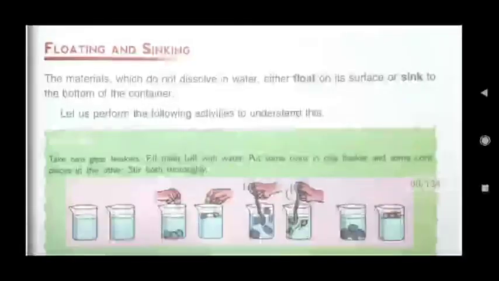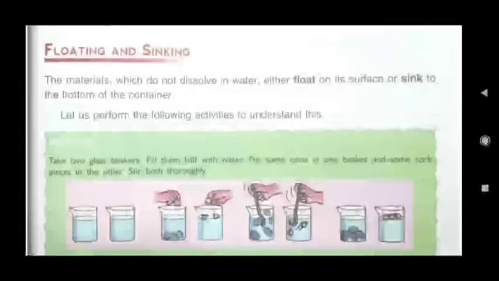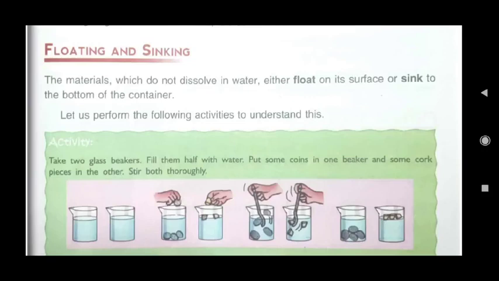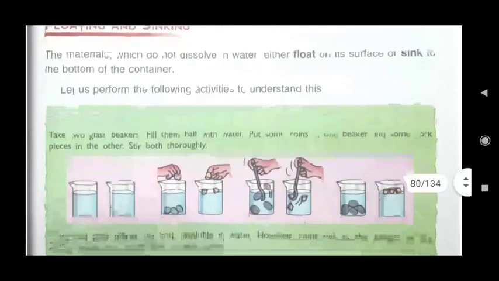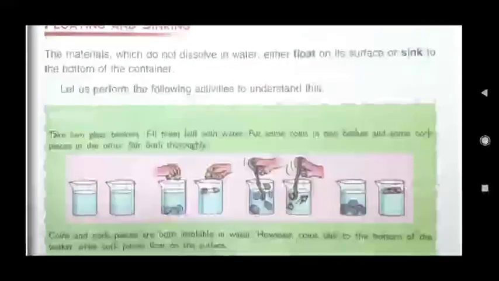Now we will see another activity: floating and sinking. Float means which floats at the top of the water, and sink means which goes down to the bottom of the water. The materials which do not dissolve in water either float on its surface at the top or sink to the bottom of the container. That is floating and sinking.